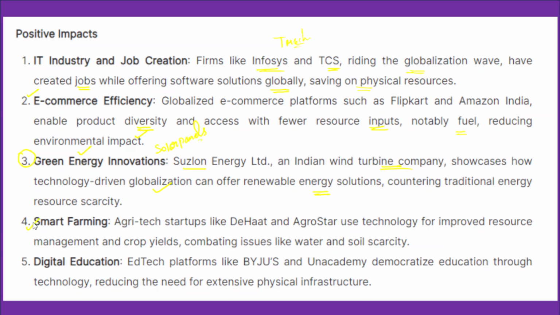We need to talk about smart farming as well. With changing society requirements, food security needs, and with climate change and global warming, there's a need for smart farming, precision farming. Therefore, agri-tech startups like DeHaat and AgroStar use technology for improved resource management and resource use efficiency in agriculture. And that is very essential for the sustainable use of essential resources like water and soil.